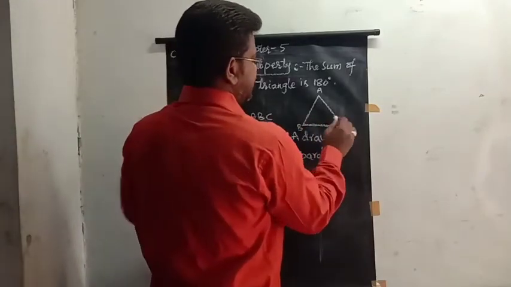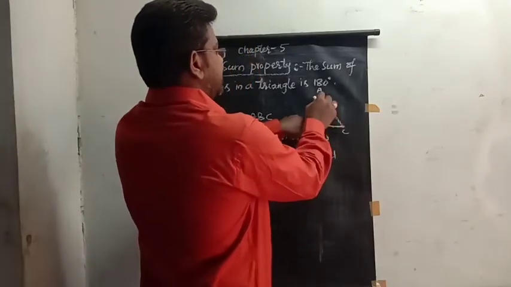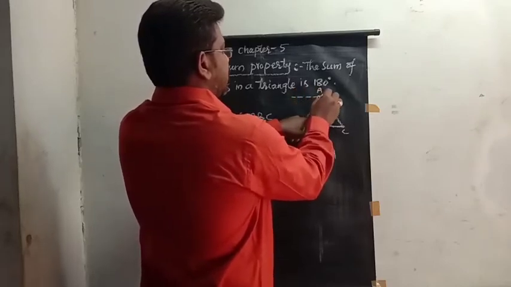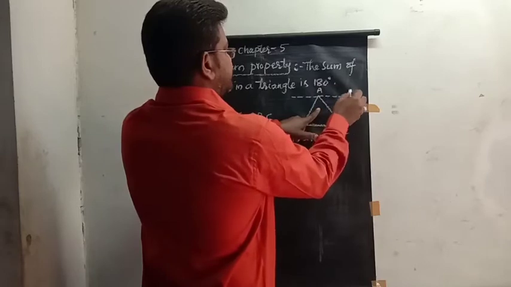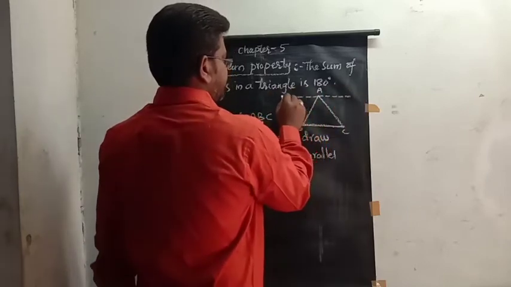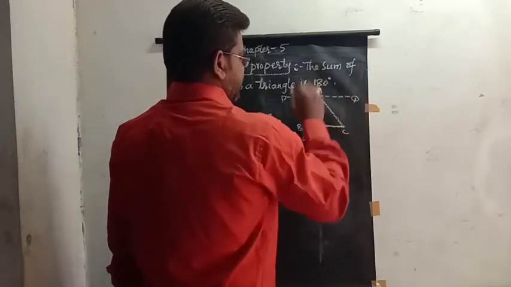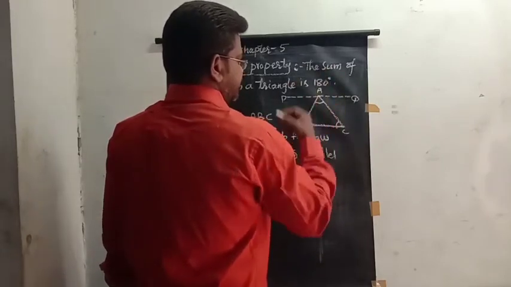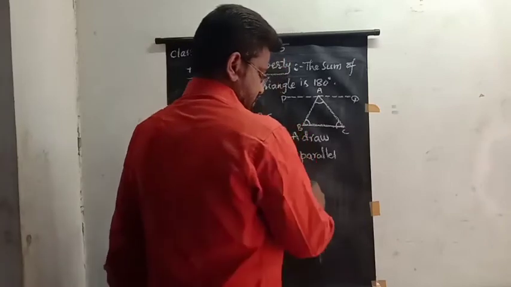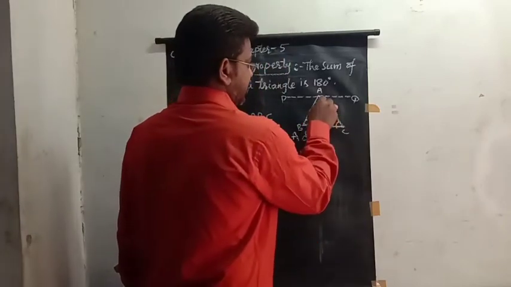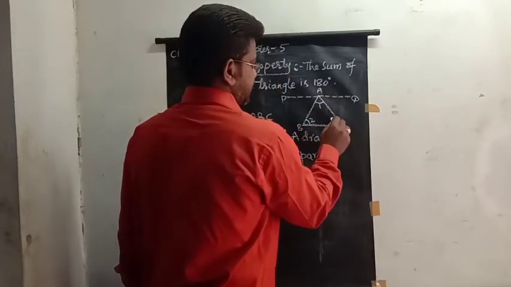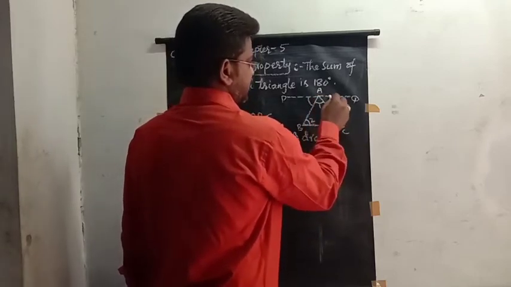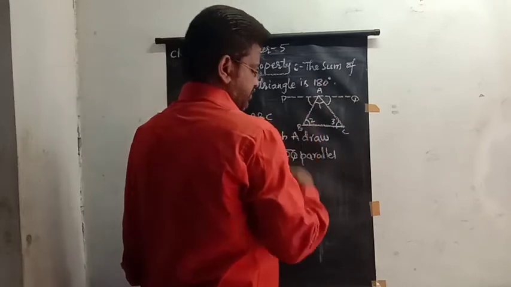So this is BC; parallel to BC, through A we have to draw PQ. This is angle 1, angle 2, angle 3. Here it is angle 4 and it is angle 5.